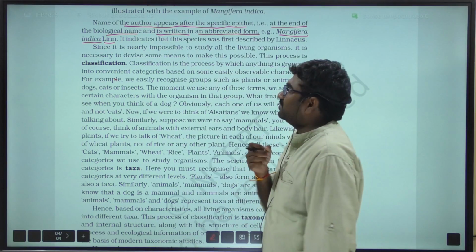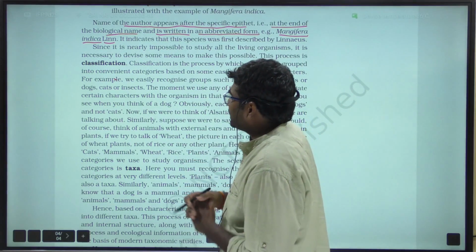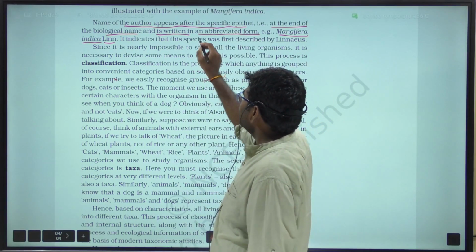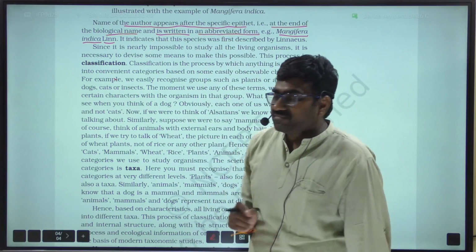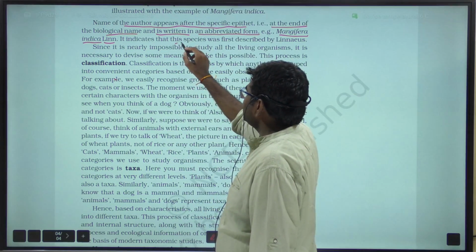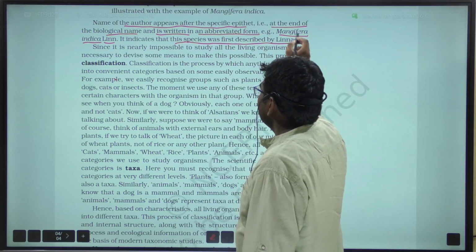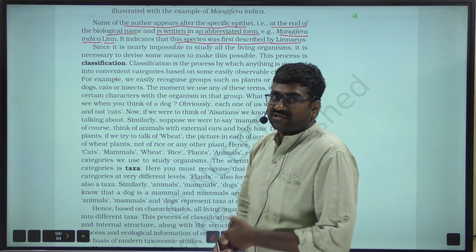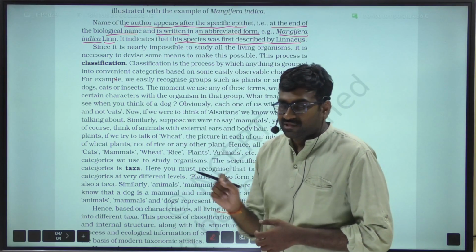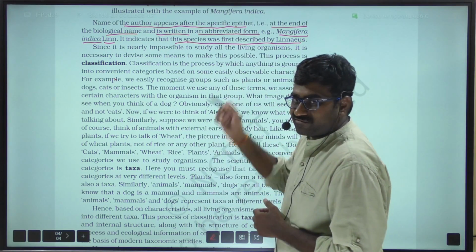The author name must be written in abbreviated form, Linn. It indicates that this species was first described by Linnaeus. So if we describe any species, we have to add our name to that biological name in abbreviated form, right?